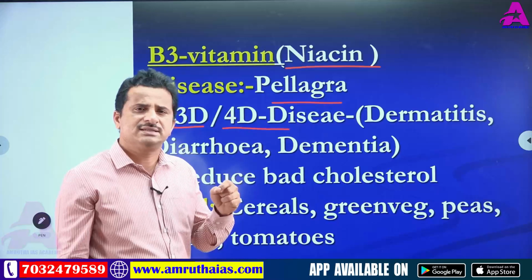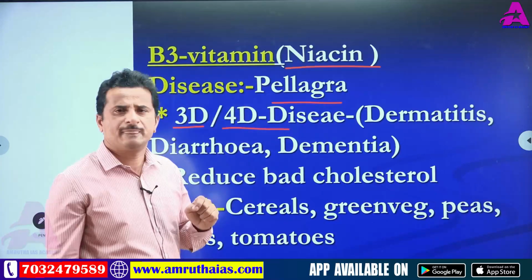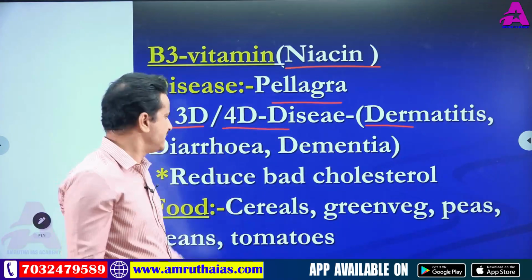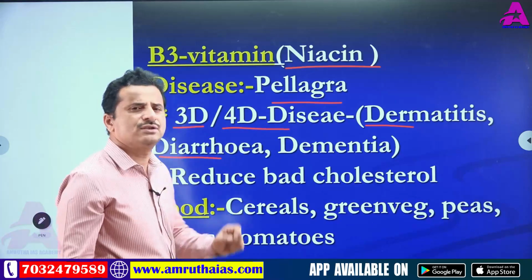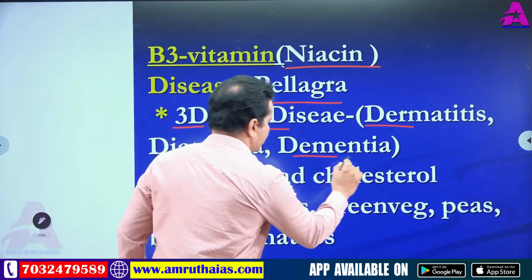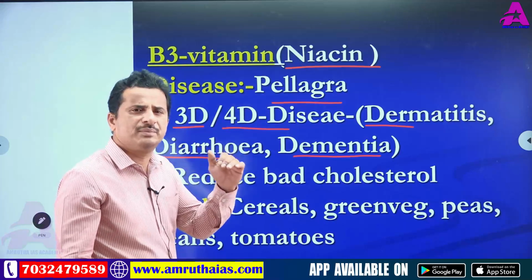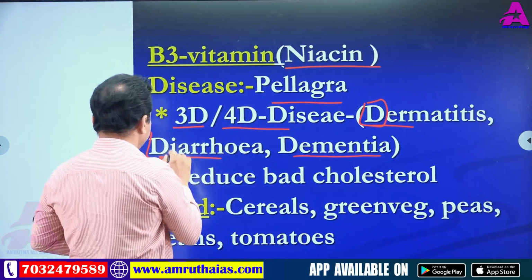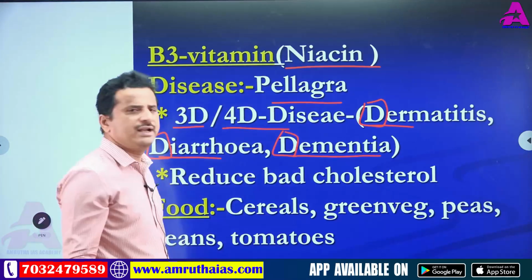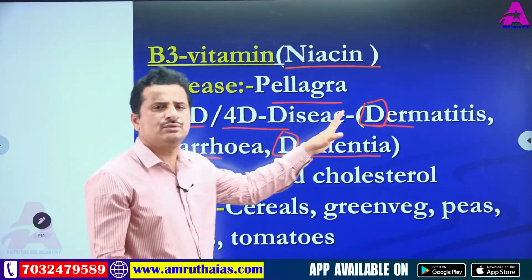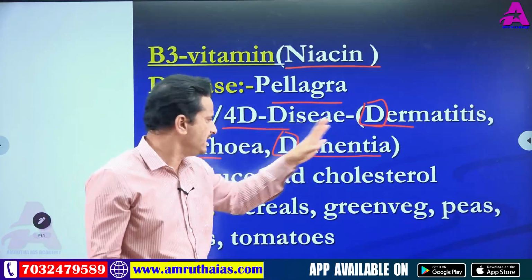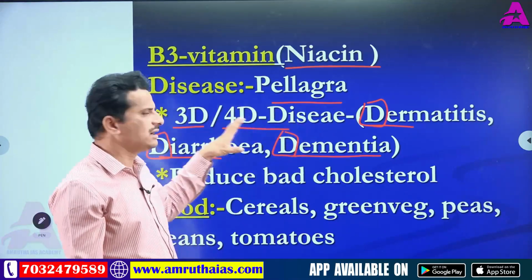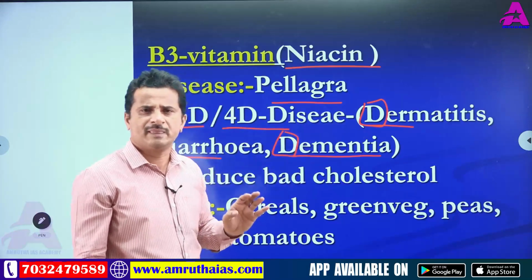What are the three diseases associated with pellagra? Number one, dermatitis, a skin disease. Next, diarrhea, meaning loose motions. Then dementia, loss of memory. These are D1, D2, D3, so it is a 3D disease.